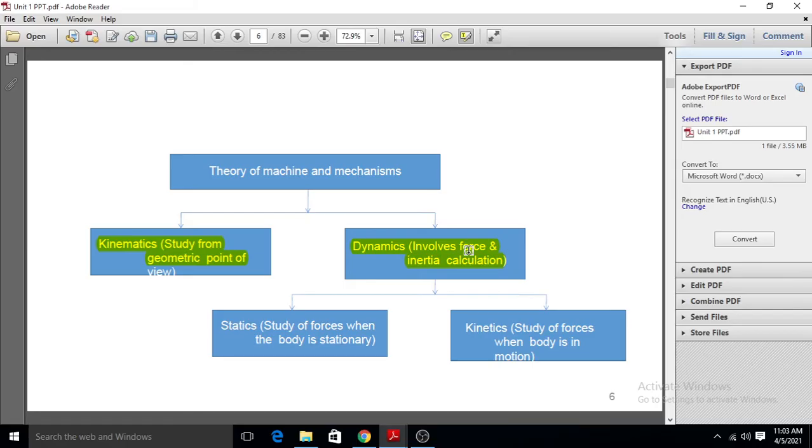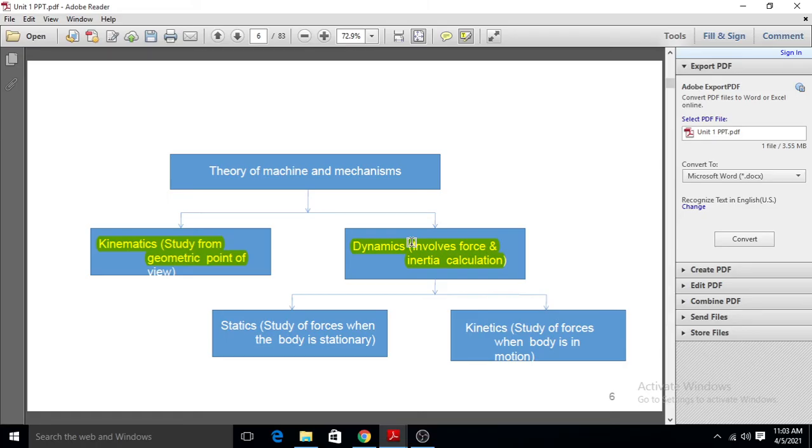So this is the theory of machine. Then it is divided into two main parts, kinematics and dynamics. Kinematics is a branch of mechanics which deals with the study of motion.